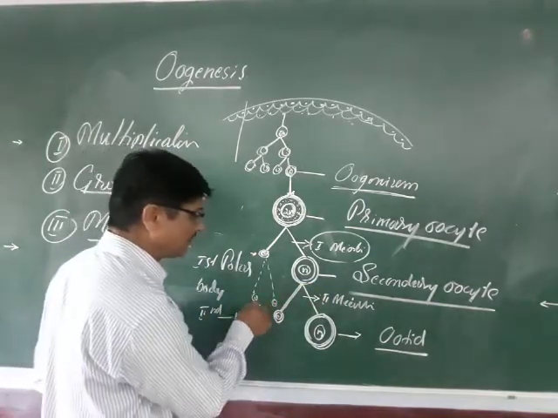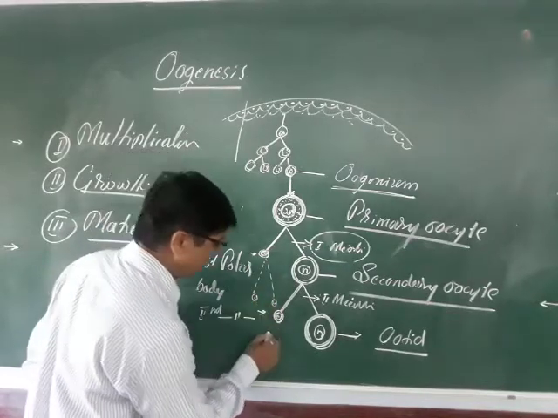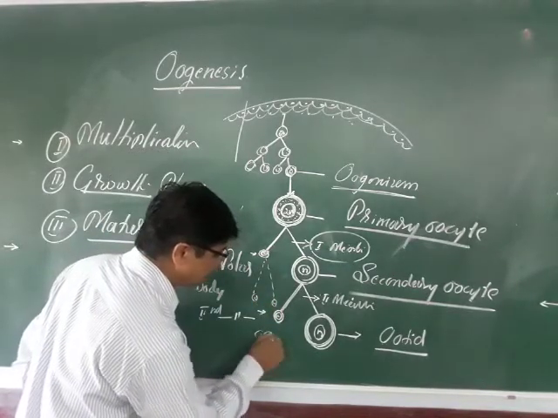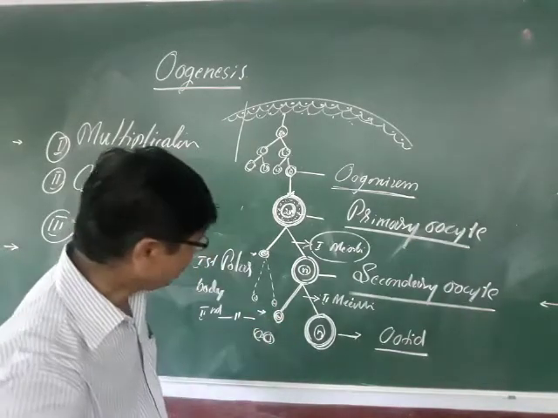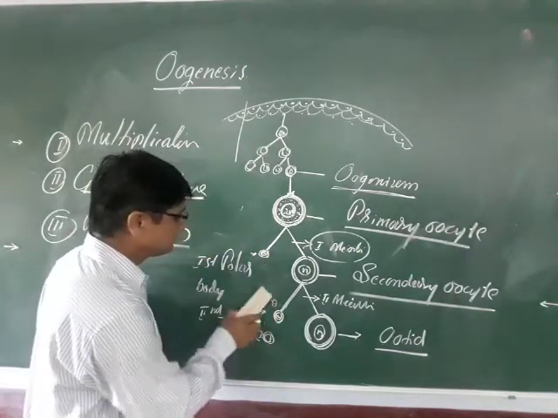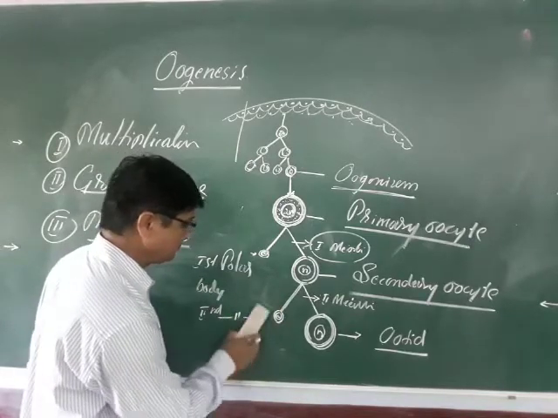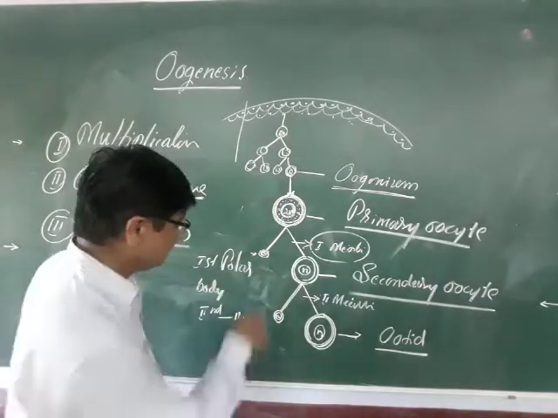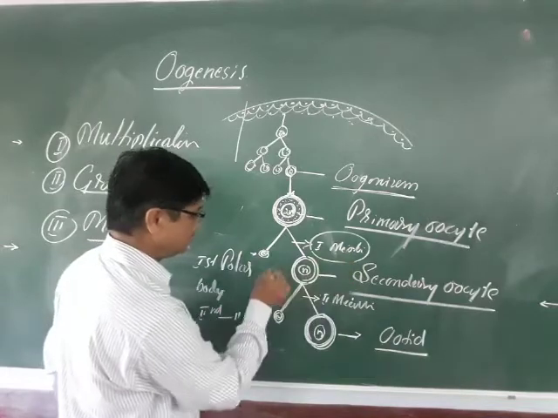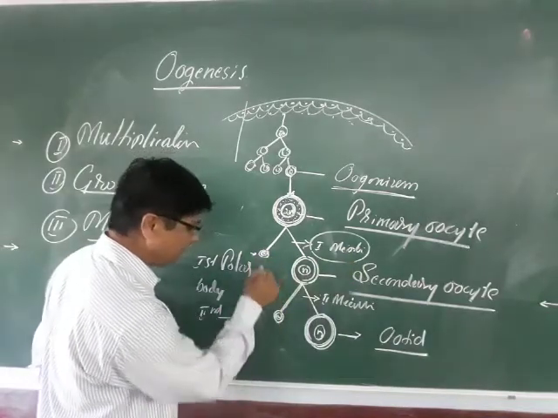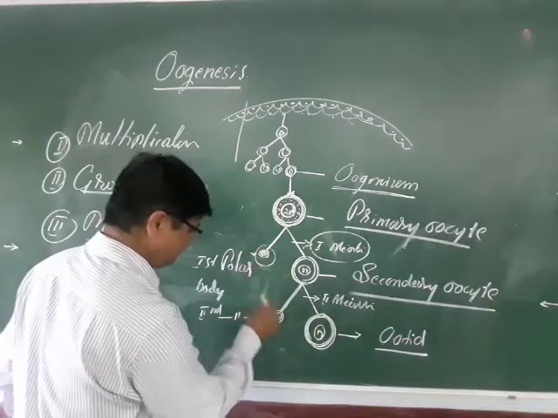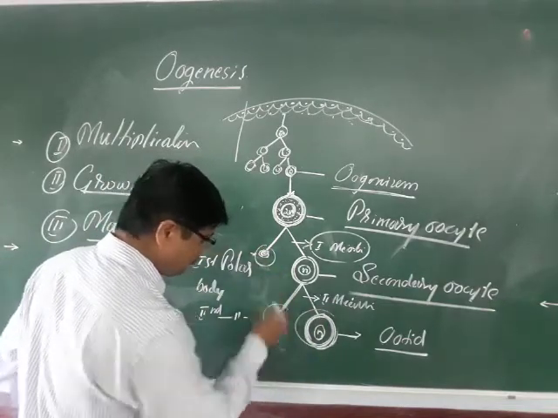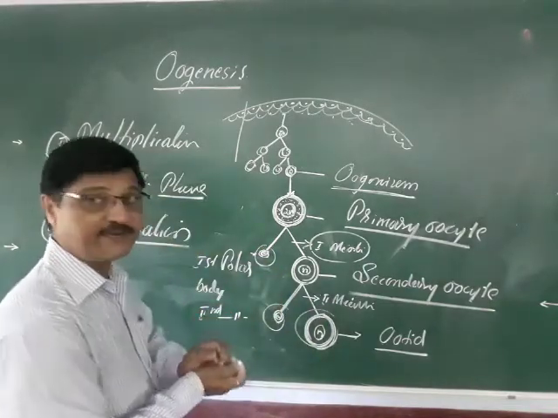If it has undergone the second meiotic division, it is able to produce three polar bodies, or if it has not undergone division, the first polar body will remain along with this, and ultimately all of these together form a structure that is called the egg.